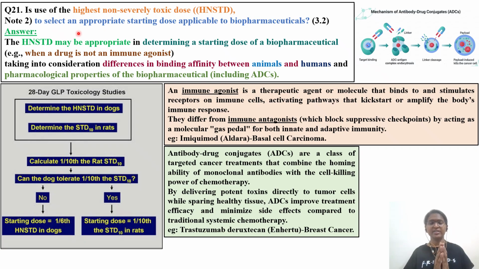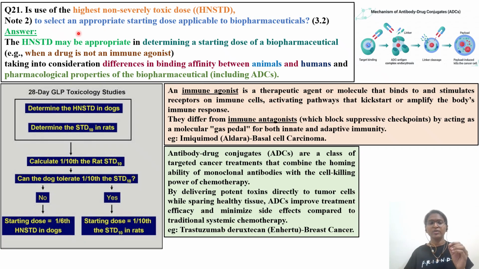But here in the case of anti-cancer drugs, instead of looking for the target organ toxicity, we are trying to derive two points of departure. So if it is rat as a relevant species, in the case of anti-cancer drugs, we will be looking for STD. STD is severely toxic dose in 10% of the experimental population, whereas HNSTD is highest non-severely toxic dose. This is done in the case of either dog or monkey. So a fraction of these two doses will be considered as the first in human dose. So that is a little bit of background about HNSTD.